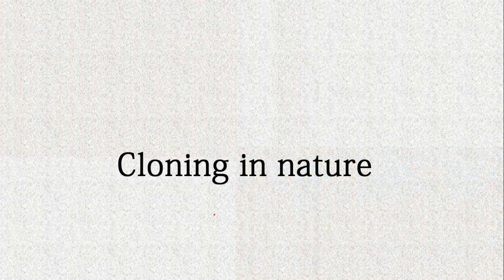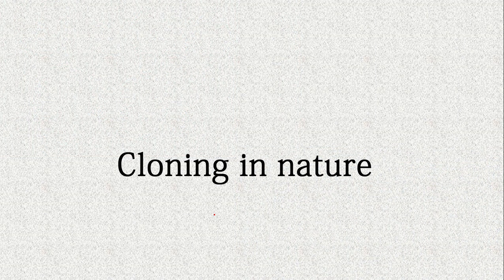Guys, if we ask whether cloning is possible in nature or only artificially, the answer is that cloning also occurs in nature, in a natural form.